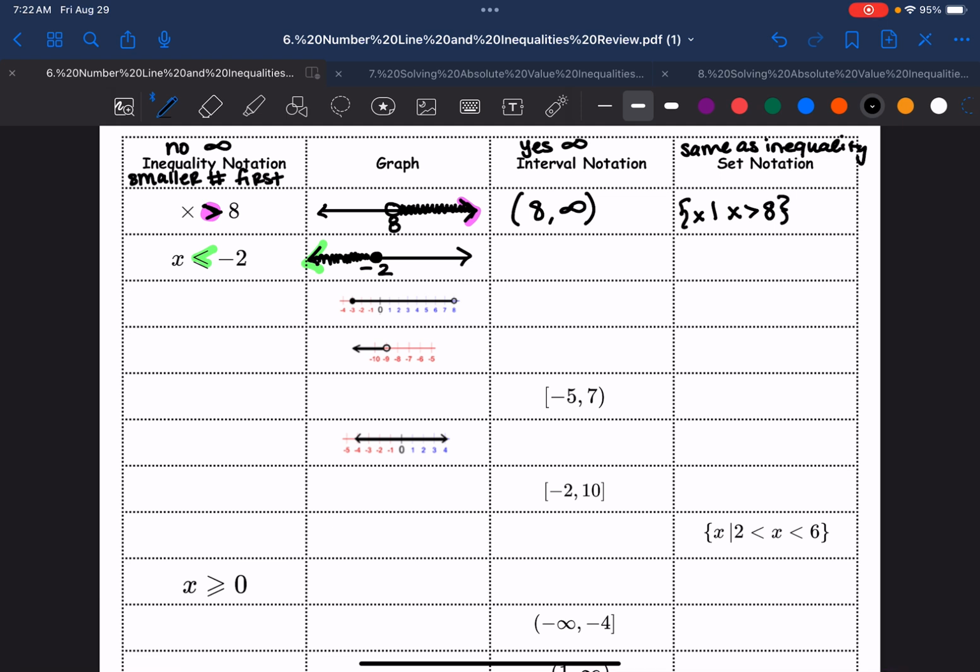So how do I read this? X is less than or equal to -2. My set notation should have been done quickly because we're given the inequality, and it's the same, just fancy. And here, notice we're going towards all the negatives. So this is a negative infinity, comma, -2. You will never put the -2 first. Oh, I apologize. The 2 is included. You will never put negative infinity second. Negative infinity always goes first because it's all of the small numbers.